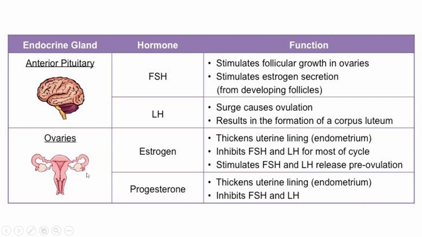Now in terms of the ovaries, you have here the estrogen. Estrogen is very important in thickening the uterine lining, the endometrium, inhibits FSH and LH, and stimulates FSH and LH release pre-ovulation. Progesterone, on the other hand, also thickens the uterine lining, the endometrium, and also inhibits the FSH and LH. Of course, if there's too much FSH and too much LH, and it has already ovulated, then there might be hyperovulation, producing more egg cells. So there is a need to really cut the production of the FSH and the LH.